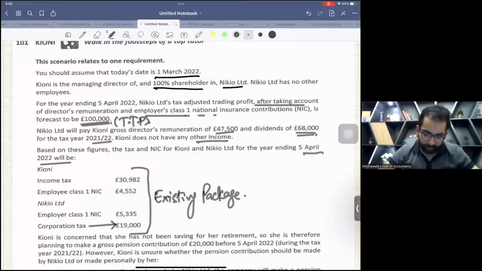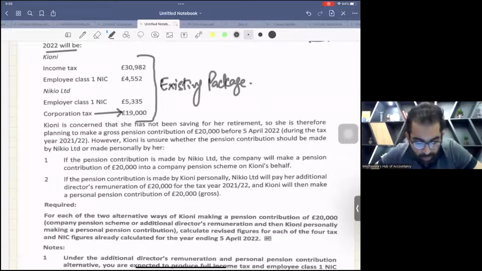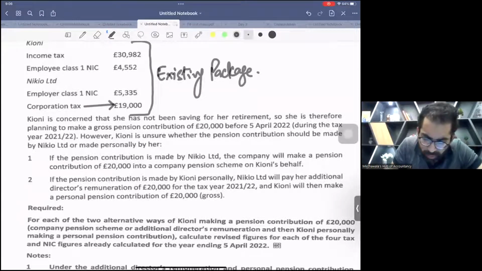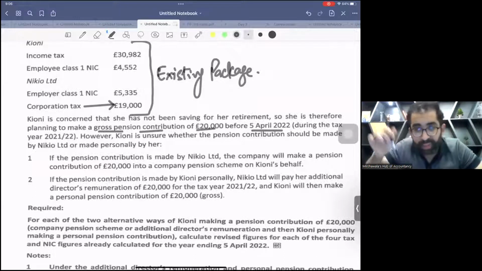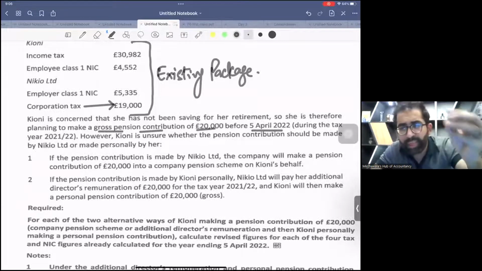Now the next thing: Kioni is concerned that she has not been saving for her retirement. See, this is the problem. So she is planning to make a gross pension contribution of 20,000 before 5th April 2022, during the tax year 21-22. Keep this word in mind, gross. There is no such thing as net. Leave it.